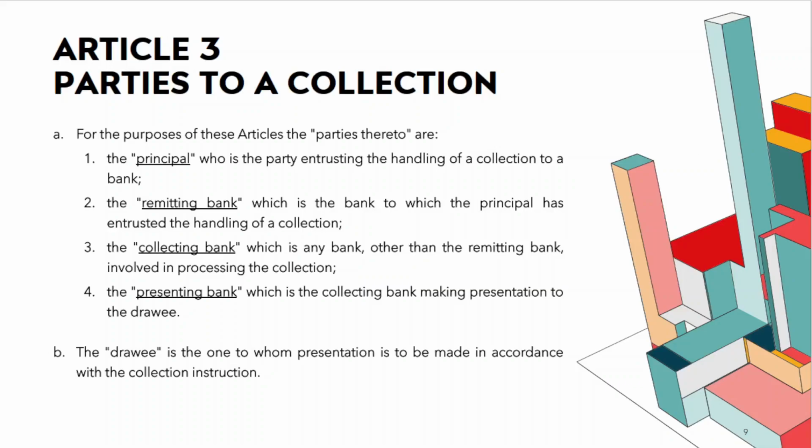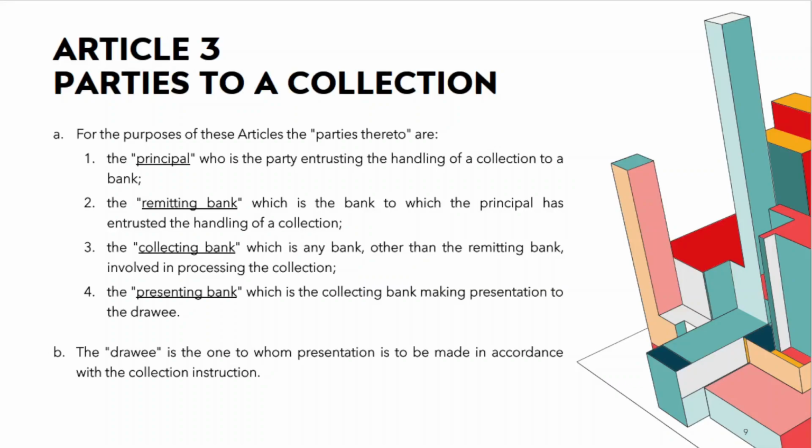Now, why is this segregation happening in this Article 3? Because subsection A dedicates itself to the direct or the primary parties to a collection. Though drawee is involved in the process, he is not directly involved in the collection itself. He just is the receiving party of the final documents. So with that understanding, let's get into the article.